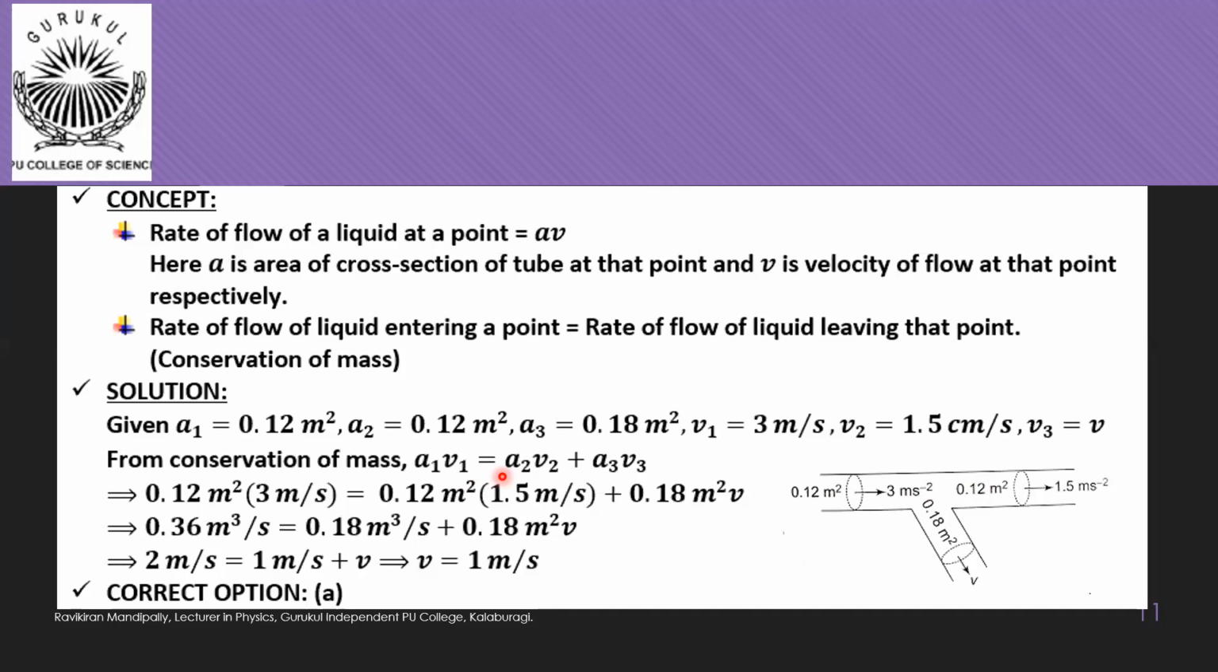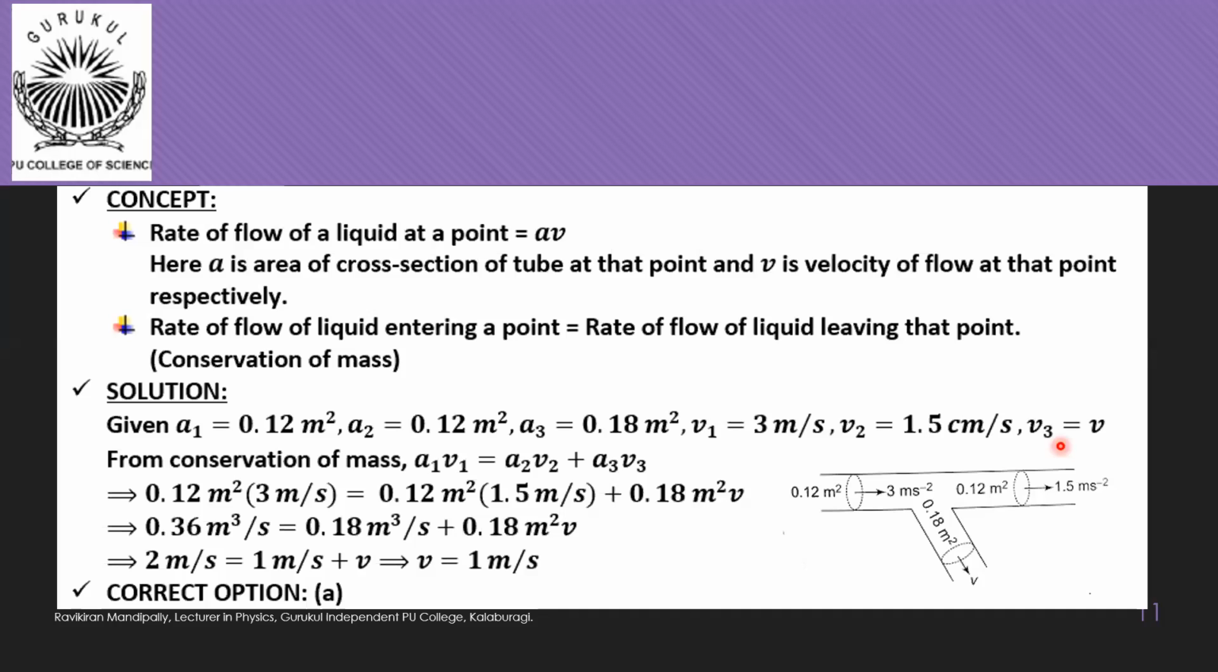A1, A2, A3 are given, and V1 and V2 are given, but here the units are misprinted. They should be meter per second. So all these are noted here. A1 is equal to 0.12 meter square. A2 is equal to 0.12 meter square. A3 is equal to 0.18 meter square. V1 is equal to 3 meter per second. V2 is equal to 1.5 meter per second, not centimeter per second, meter per second. Then V3 is equal to V. We have to find V here.